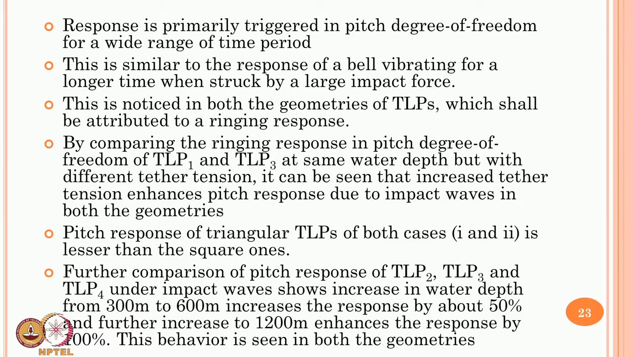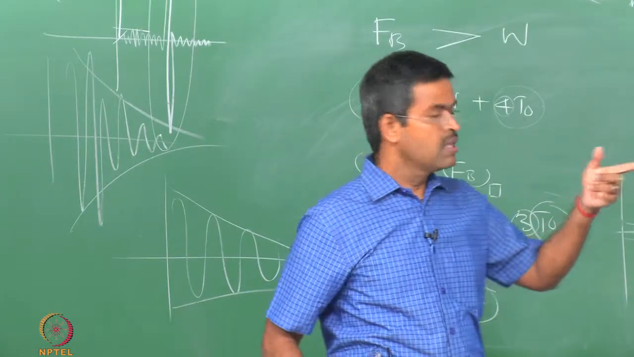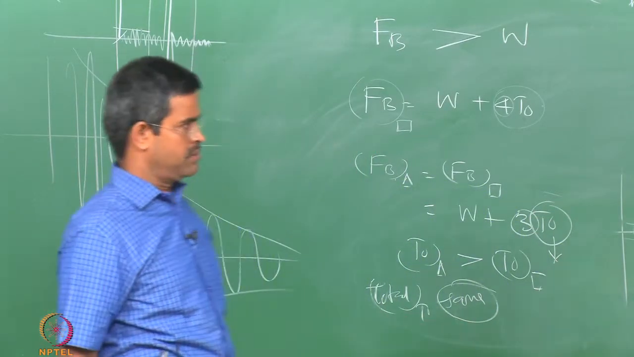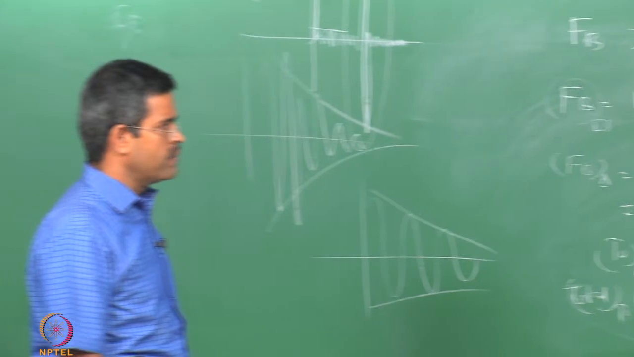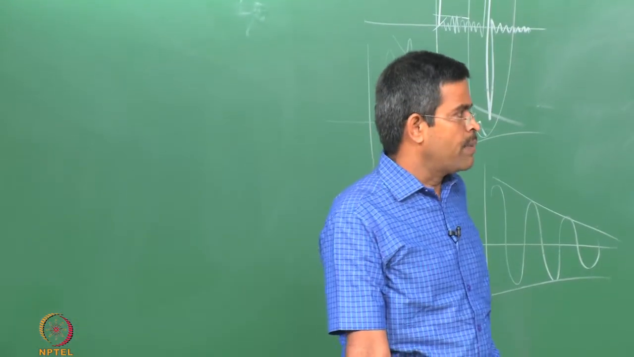If you compare the ringing response of pitch degree of freedom of TLP 1 and 3, because 1 and 3 have the same water depth, 600 meters. However, at the same water depth with different tether tension, it is seen that increased tension enhances pitch response, which is the other way generally. Okay. When you have increased tension, people think that the platform will be more stable, response will be lesser, but it is vice versa here when you are subjecting it to an impact wave, which is true for both the geometries. Pitch response in triangular TLPs is found to be slightly lesser compared to the square ones.